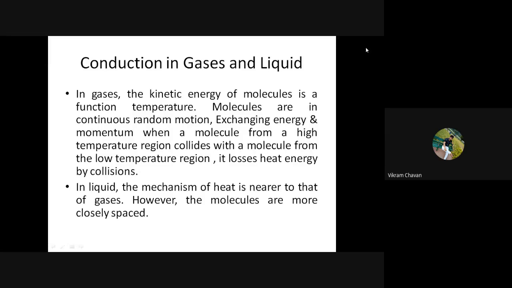In gases, the kinetic energy of molecules is a function of temperature. Full stop.